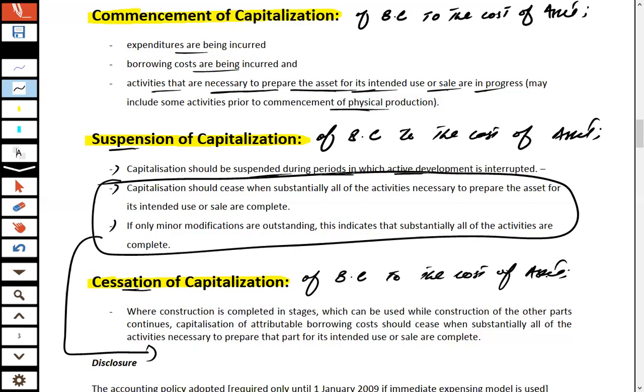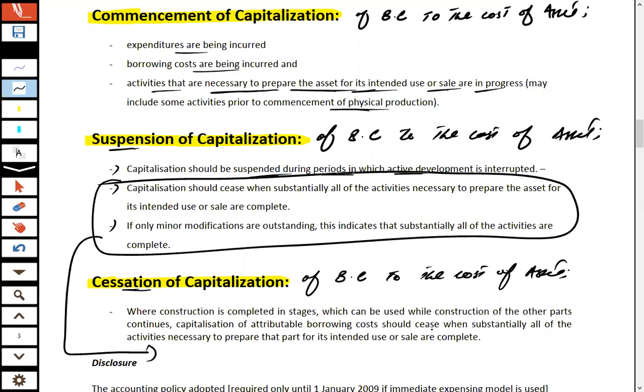From when should an entity completely stop capitalizing borrowing cost to the cost of asset? It means from when the company will no longer add borrowing cost to the cost of asset, where construction is completed in stages which can be used while construction of the other parts continues.